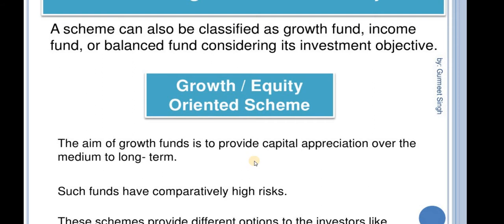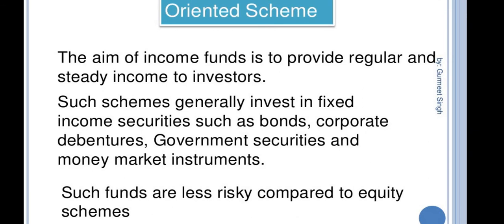Growth schemes are good for investors having a long-term outlook, seeking appreciation over a period of time. Appreciation means profit.